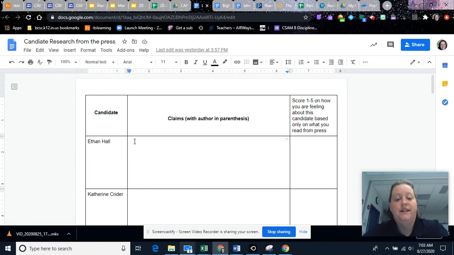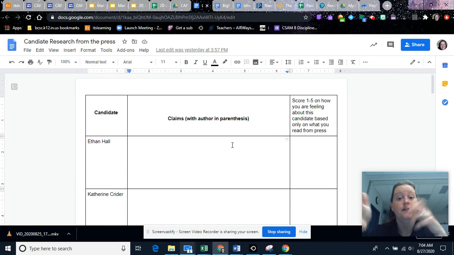So as you're researching the press information, on the bottom little slide that I was just showing you, when you read a claim about Ethan, you're going to jot down just some notes. You don't have to write in complete sentences, some notes about what that claim says about Ethan, and then in parentheses, who wrote that article that gave you that claim.